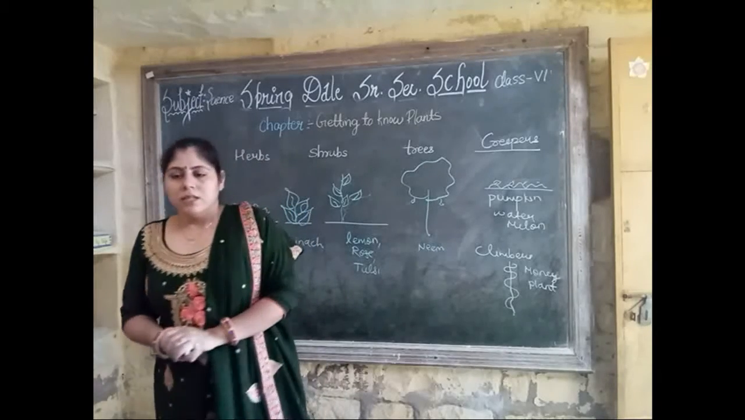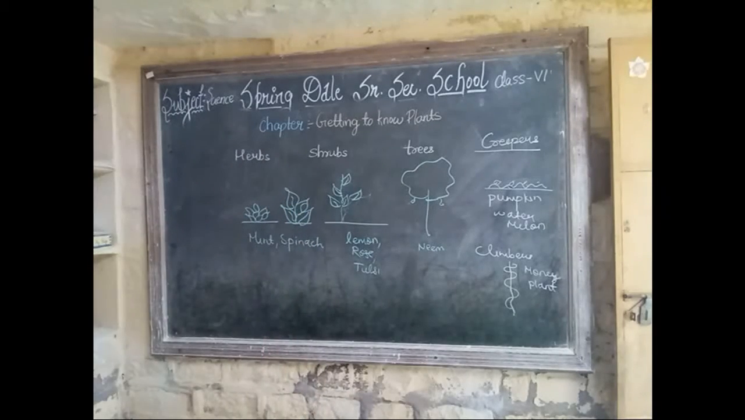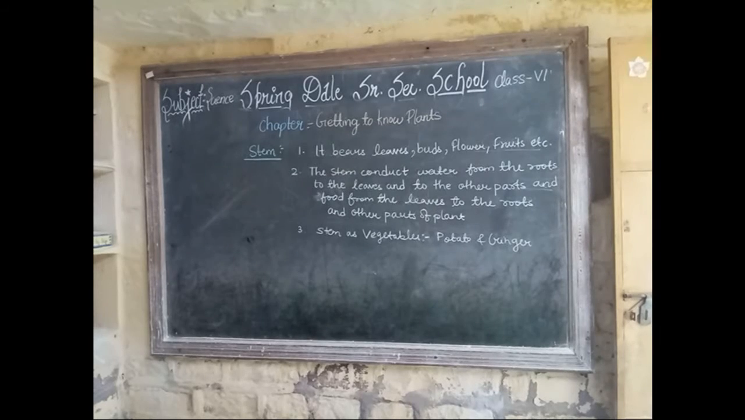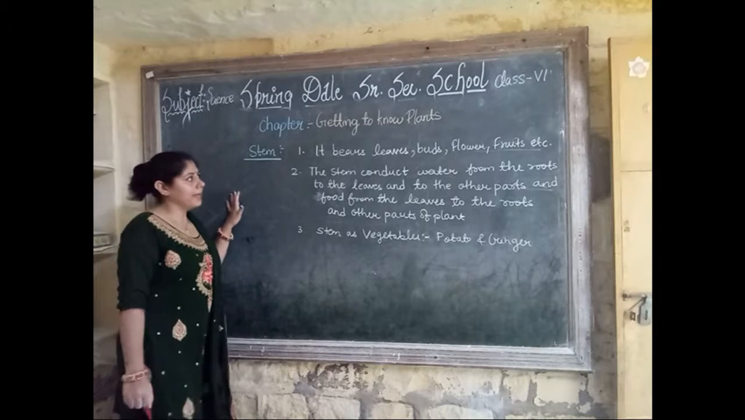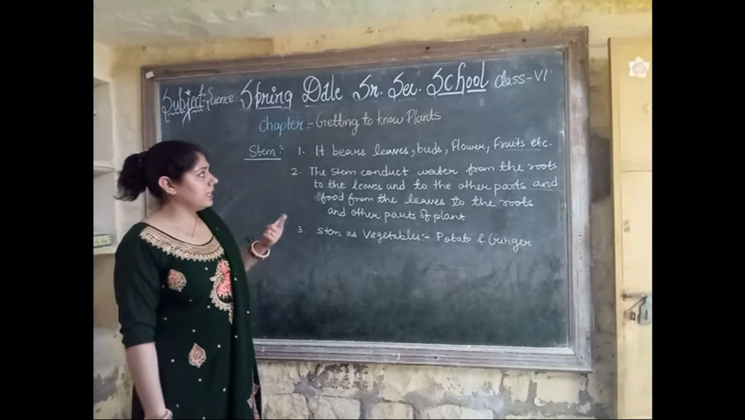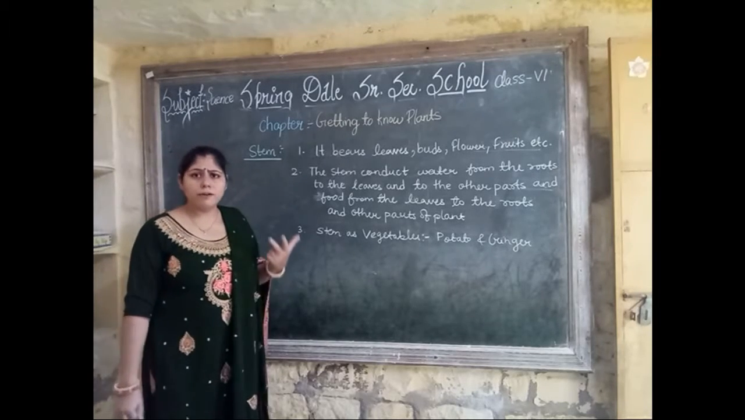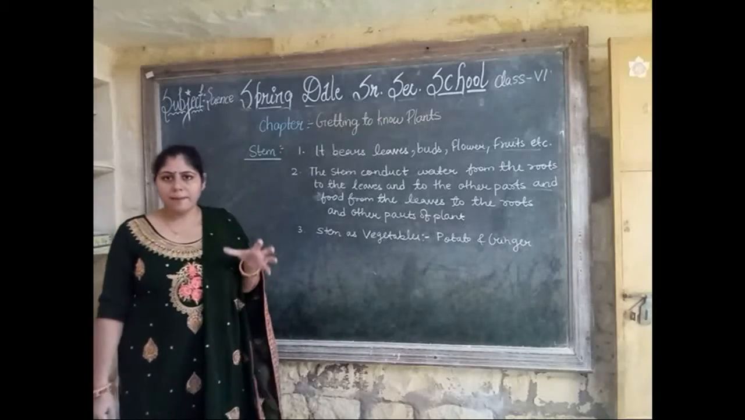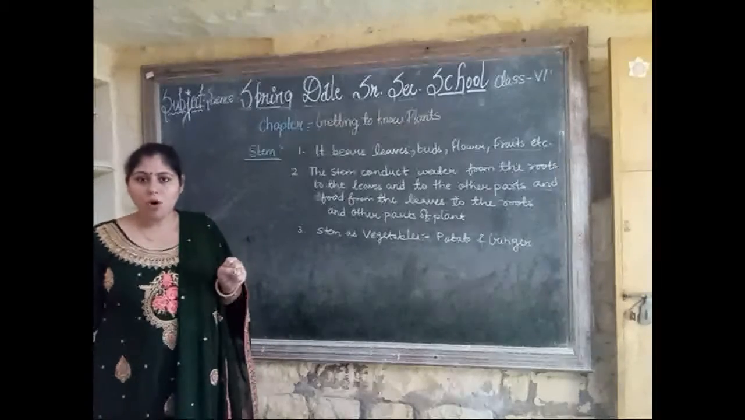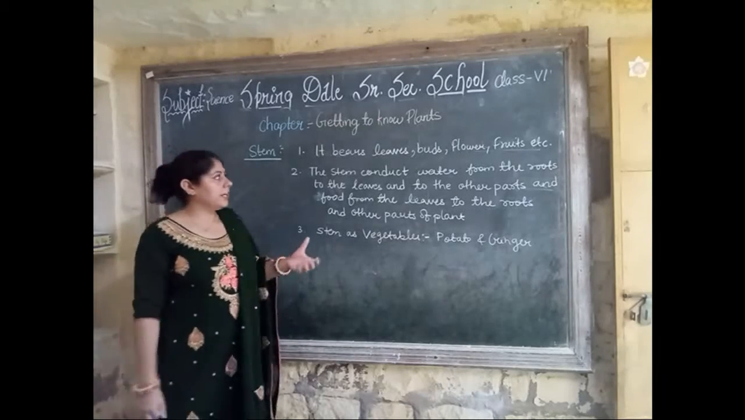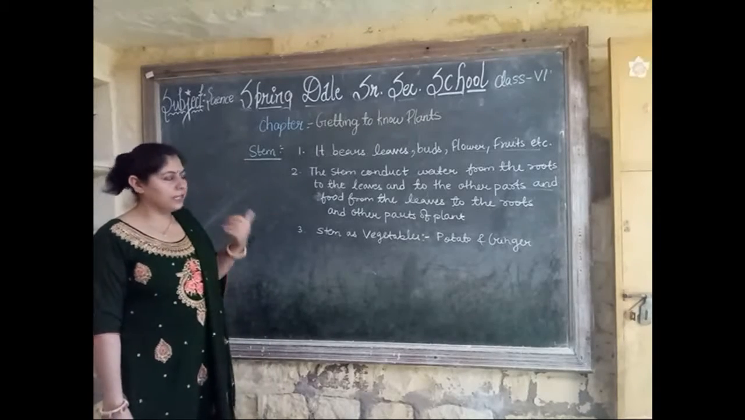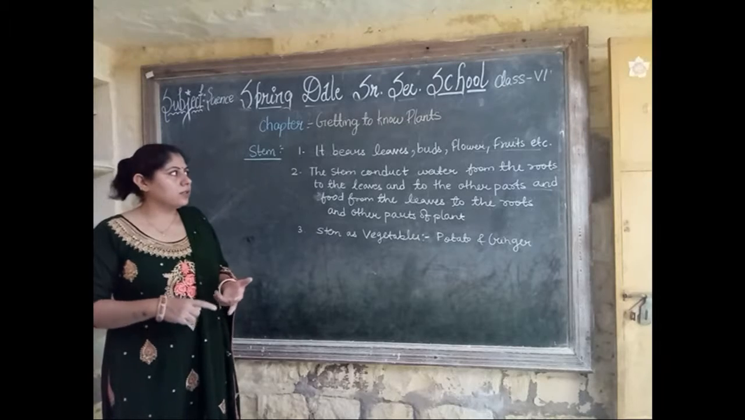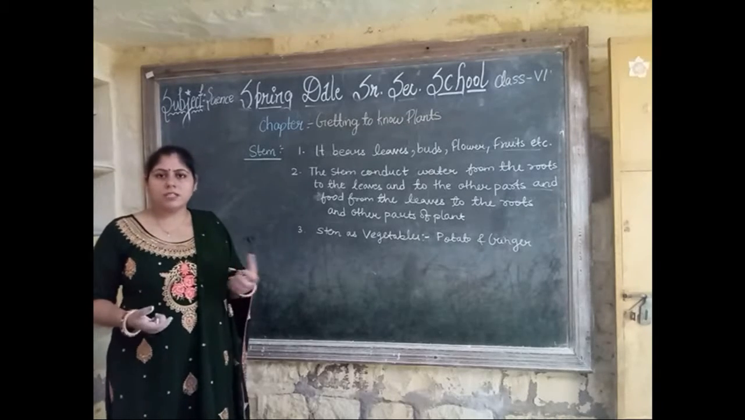Okay, now next is the function of stems and how it works. First point: it bears leaves, buds, flowers, fruits, etc. Stem is a very important part because it supports, and some also store. What it bears are leaves, buds, fruits, flowers, etc.